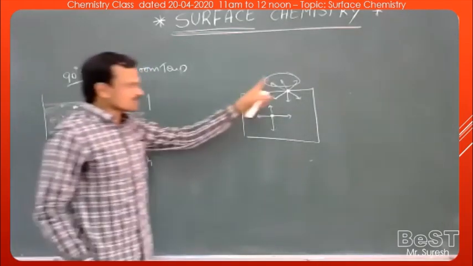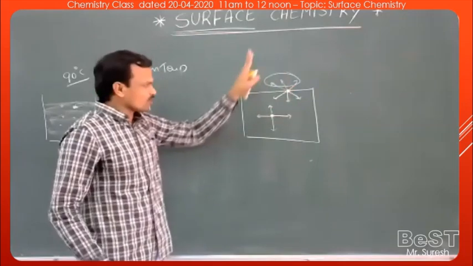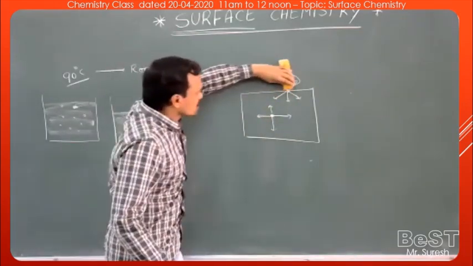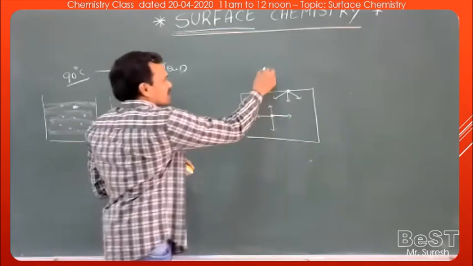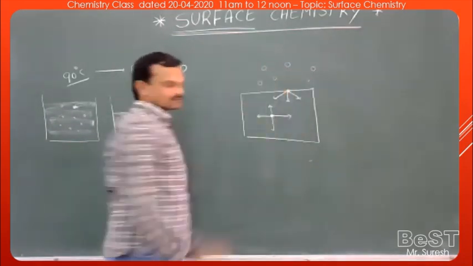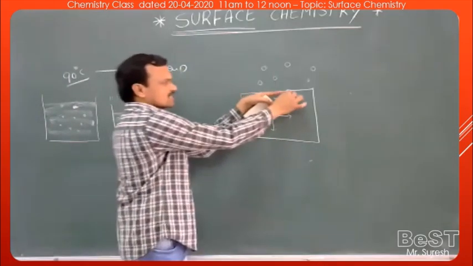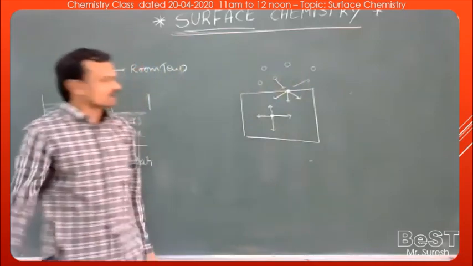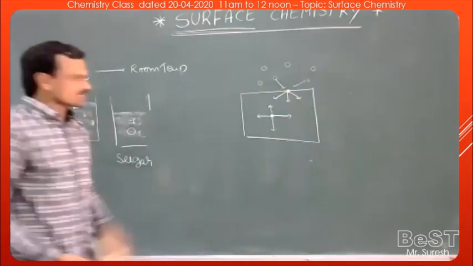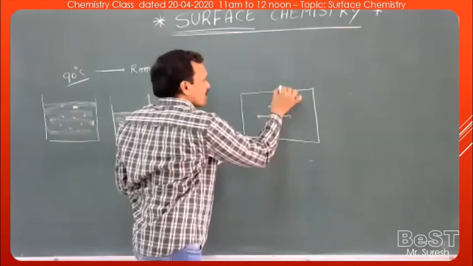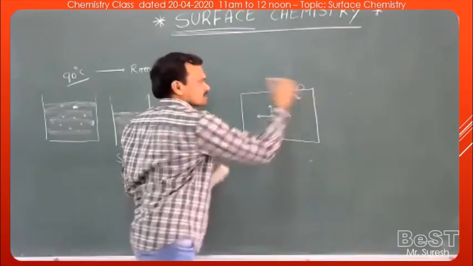Now these unbalanced surface forces, to get balanced equally in all directions, can attract the particles which are present nearer to them. That means the surface molecules attract the surrounding particles which are nearer to them. As a result, these particles get accumulated on the surface of the substance.